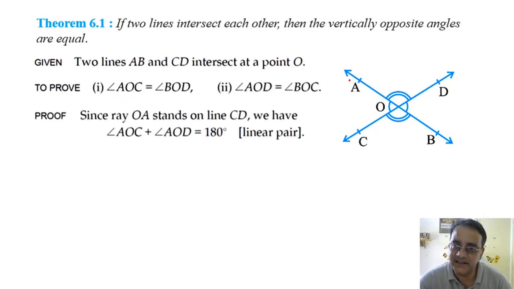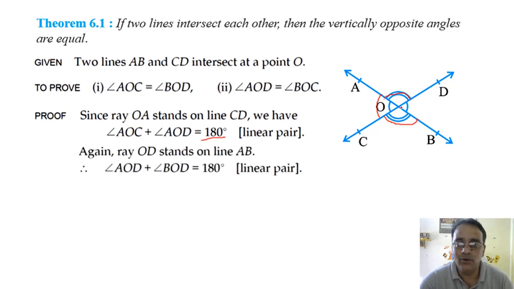For the first part, look carefully. OA stands on ray CD. So the sum of these two angles, AOC and AOD, is equal to 180 degrees, and the reason is linear pair. Now what is the sum of these two angles? 180 degrees. This is also 180 degrees, right?